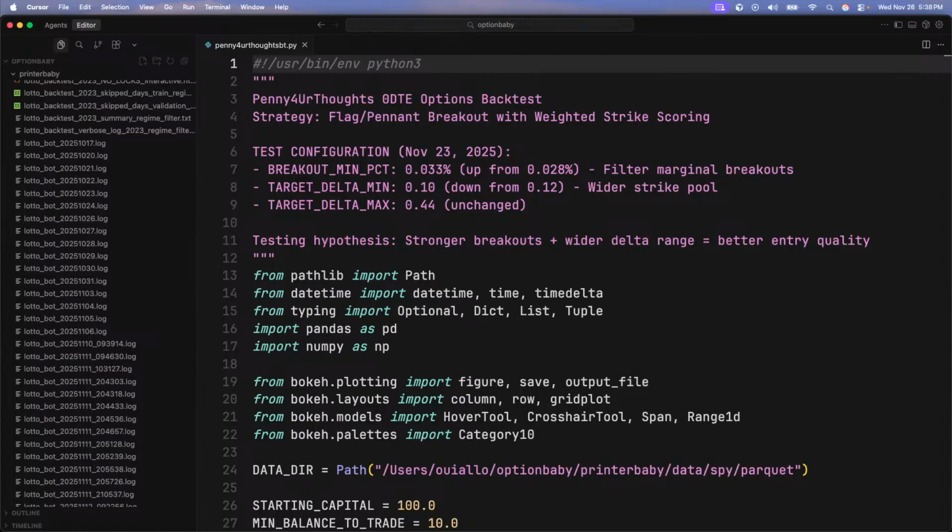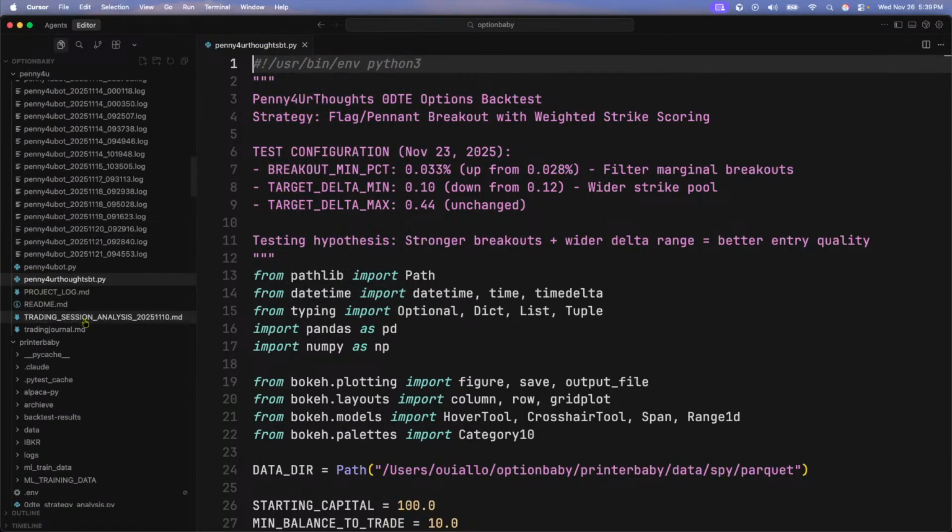All right, perfect. So what I'm going to do here is just run this backtest. I'm not an expert as well, but the power of two is more than one. We can have the same goal. Oh, definitely. All right, let me run this backtest. This is penny for you.